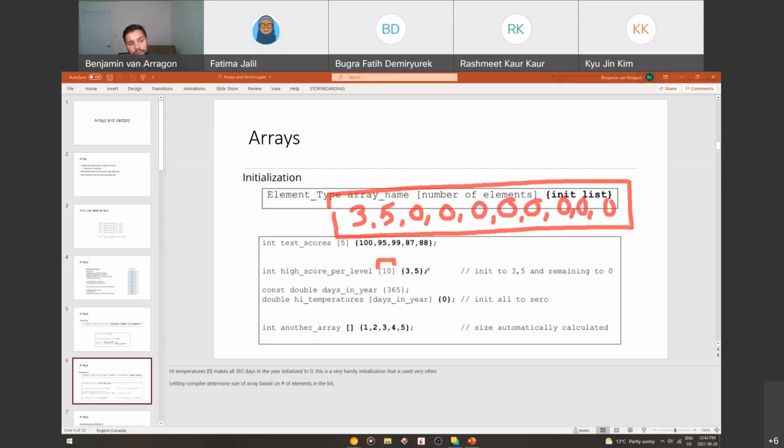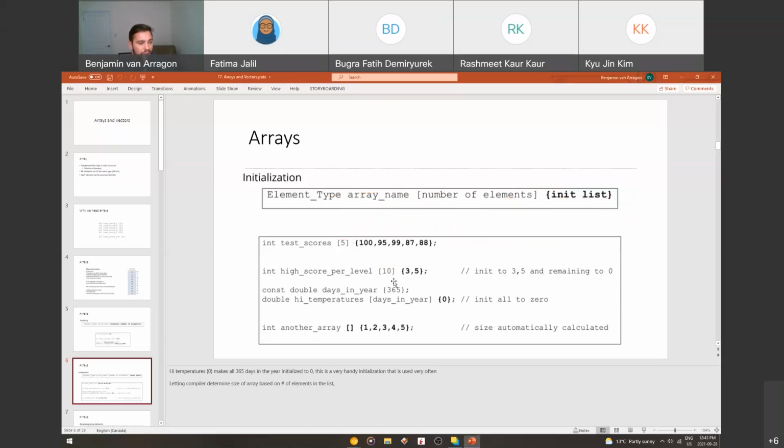So if you only want to set the first couple, then you can set them to 3 and 5, and then the rest will be set to 0. That's just a handy thing to know. In this example, we have double days in year, which is our const of 365, and then we're initializing them all to 0. So we only write the first one, even though there's 365 elements in this array, they're all going to be initialized to 0. This is a very handy way to initialize all the elements in your array without having to type them all out, and this is used very often if you want to initialize them.